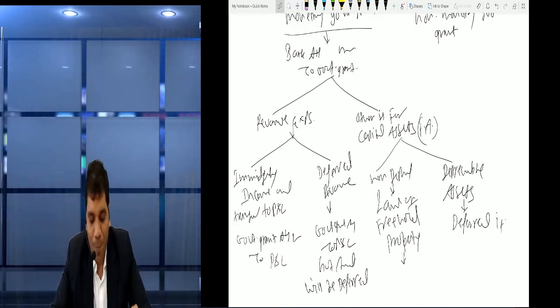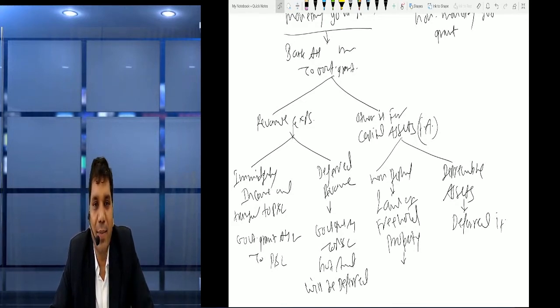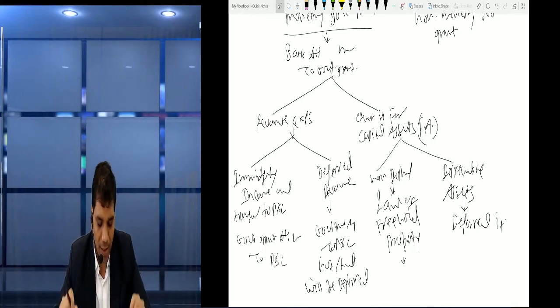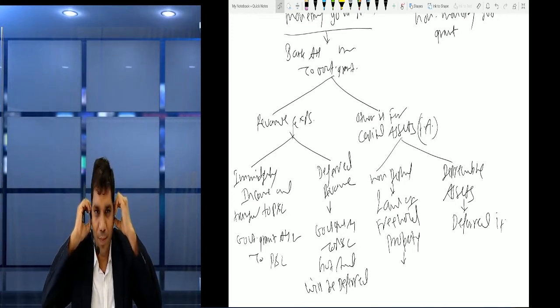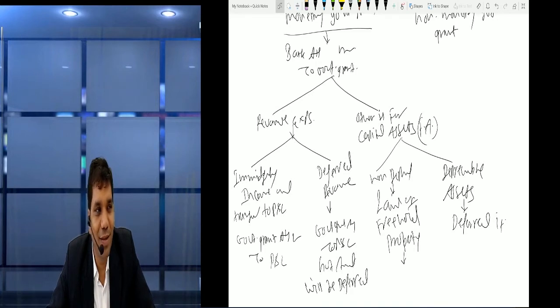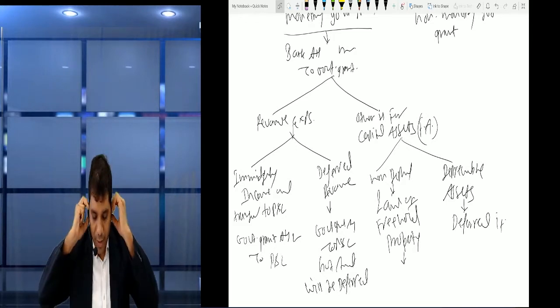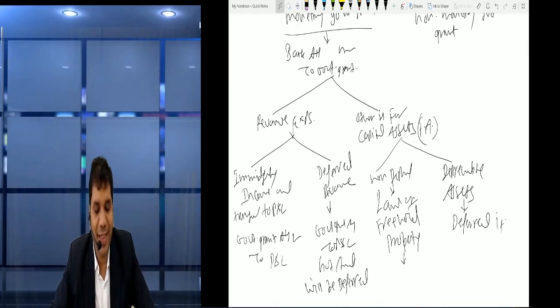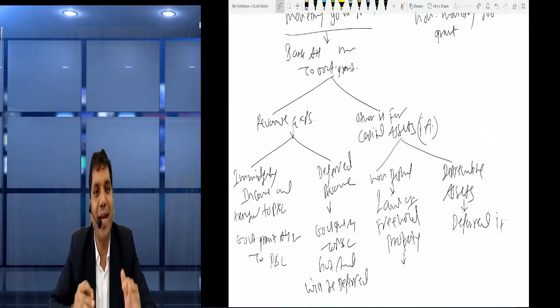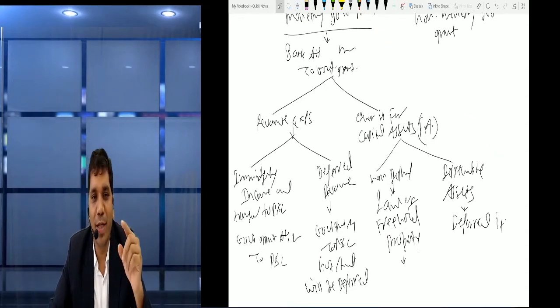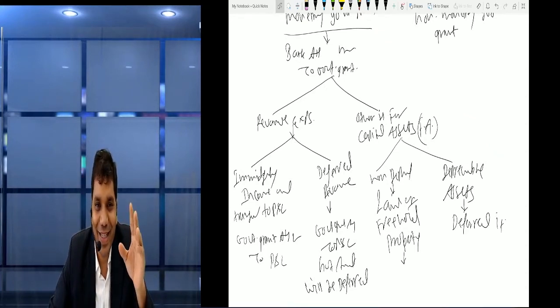Understood? If immediately charged to income and expense, what entry do we pass? Government grant account debit to P&L. Or if we have deferred, then also the entry will remain the same, right? But the amount will be deferred. Perfect. So if it is immediately charged, then government grant account debit to P&L for the entire amount. But if deferred, then the amount will be a little bit less.